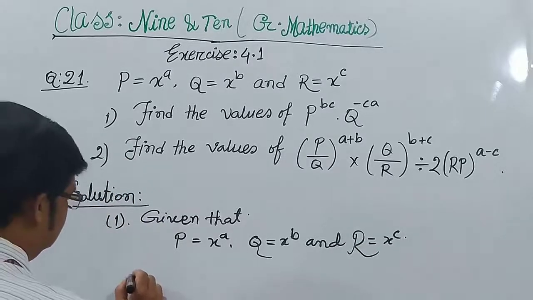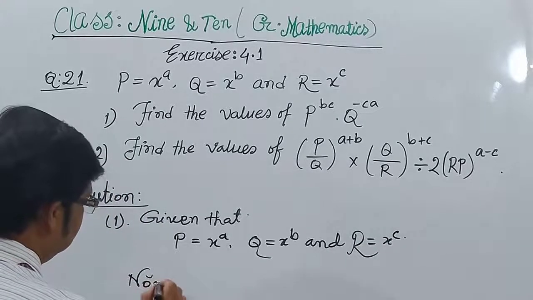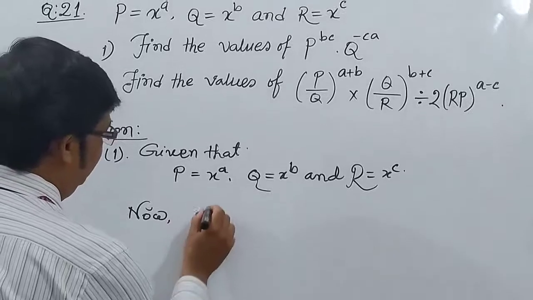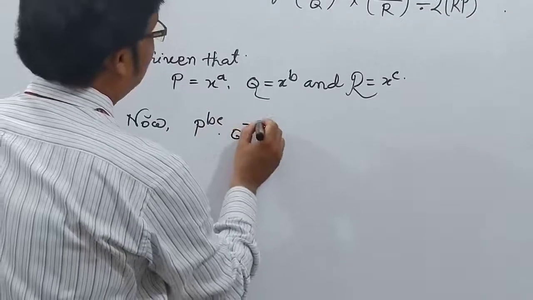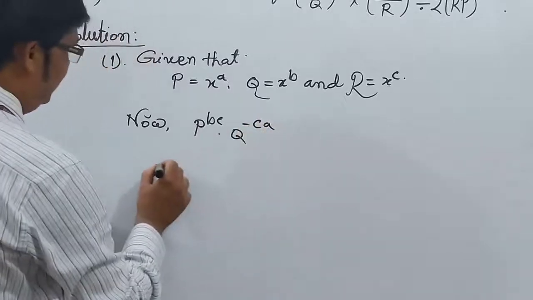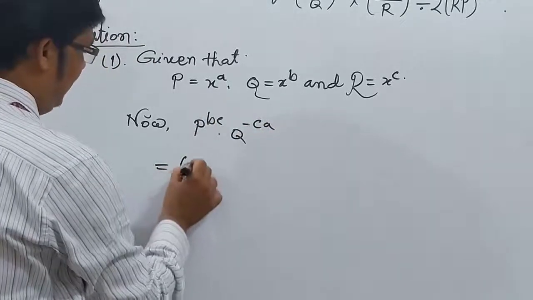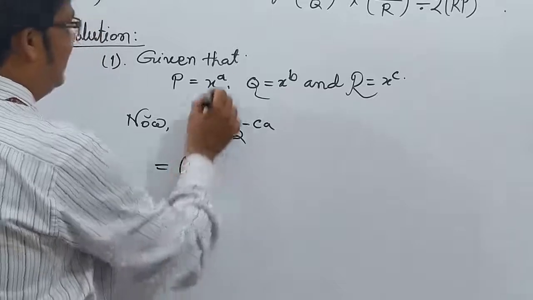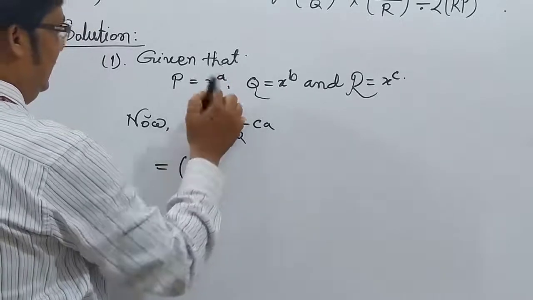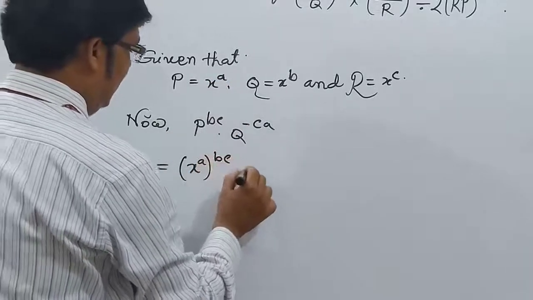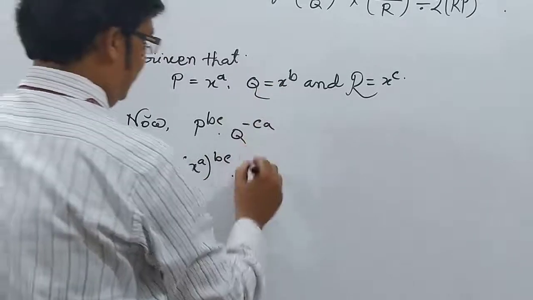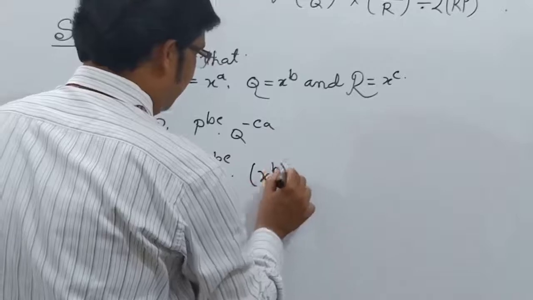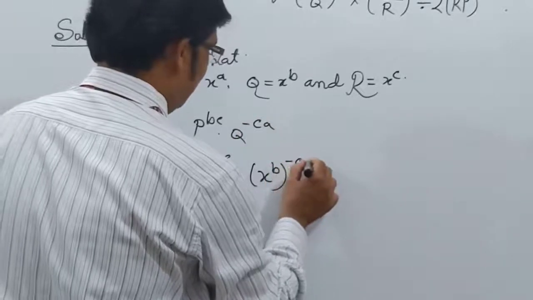Now, P to the power bc and Q to the power minus ca. Here P means x to the power a, and power bc, and Q means x to the power b and power minus ca.